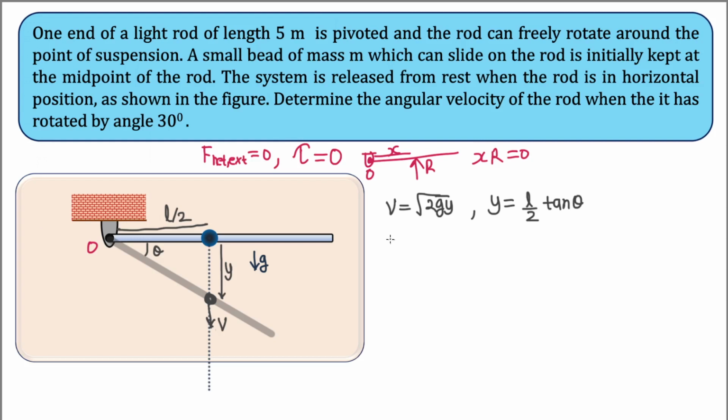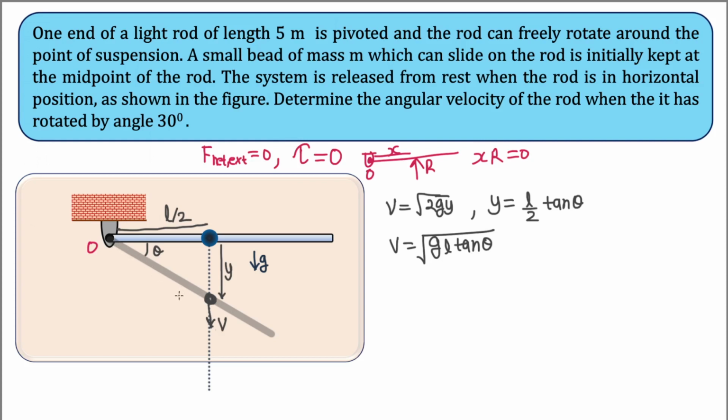So we know the value of v. If we plug in the values here, that is going to be root gL tan theta. One part that is left here is how do we relate the velocity of the bead with the velocity of this rod. As they are not applying any force on each other, yet there is a constrained motion, and the constraint is that this bead has to move along the direction of this rod.